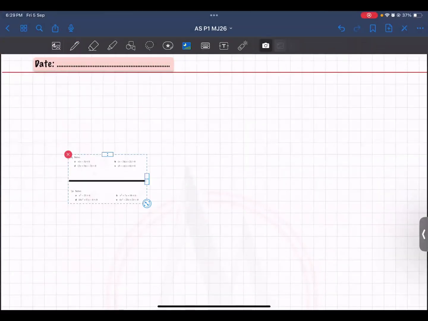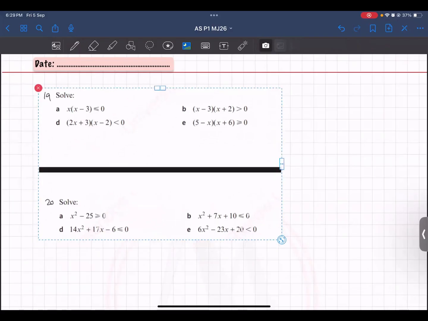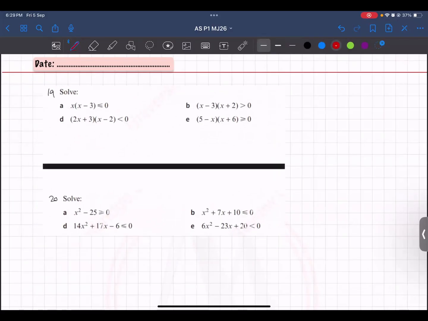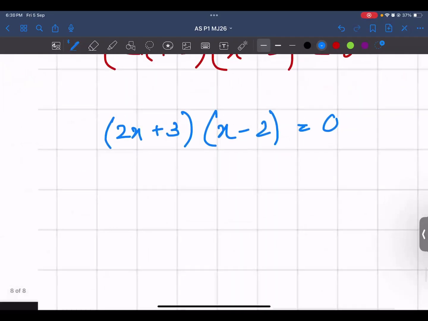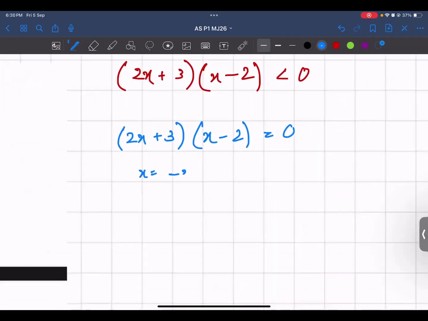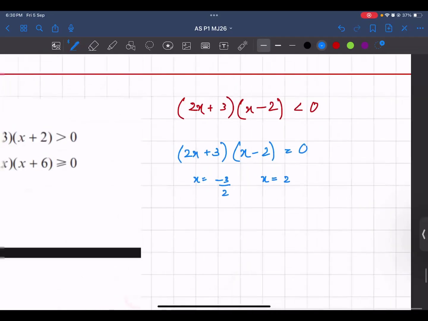I will do one question from 19 and one question from 20. In 19, let's do part D. (2x + 3)(x - 2) less than 0. I told you first step, forget about inequality. Solve it. So (2x + 3)(x - 2) is equal to 0. तो आंसर क्या आएंगे x के? एक आंसर आ जाएगा -3/2. You equate each of the brackets to 0 and find the value of x, and 2. So these are the roots.